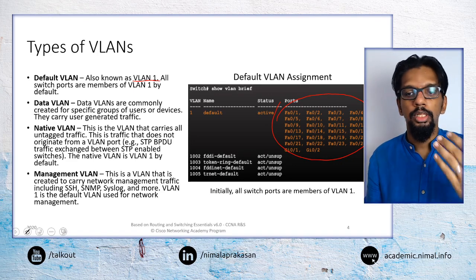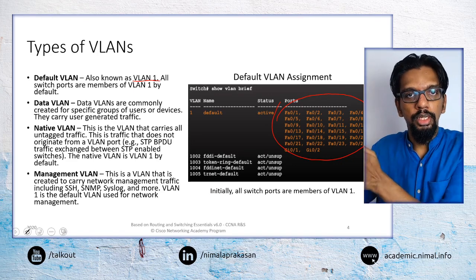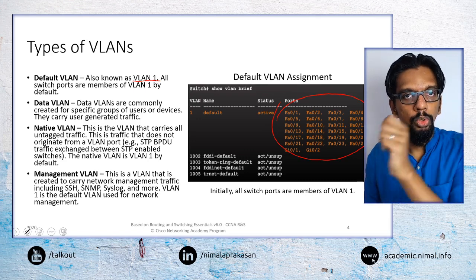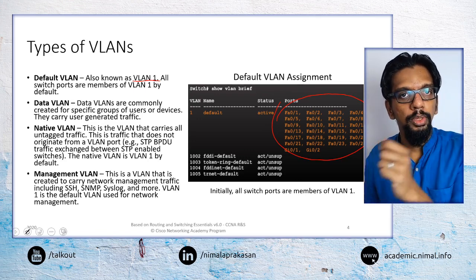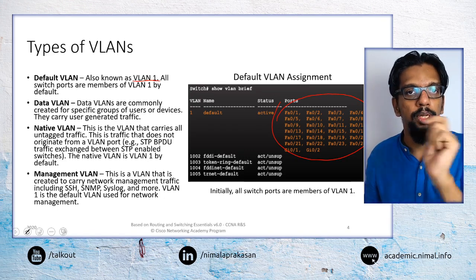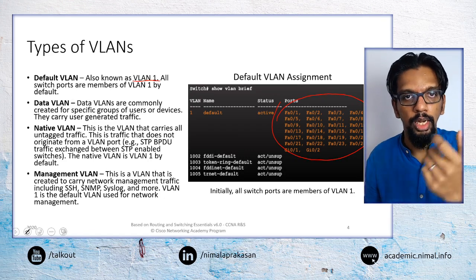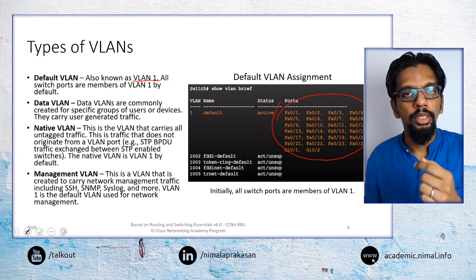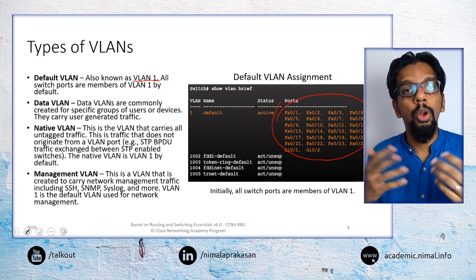Say we identify certain VLANs, and any packets destined to those devices will be tagged by that VLAN ID or VLAN tag, whereas packets to other devices will not be tagged.